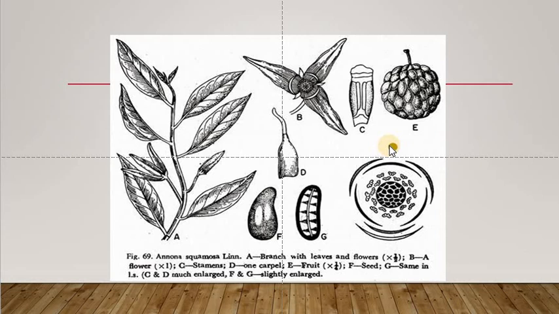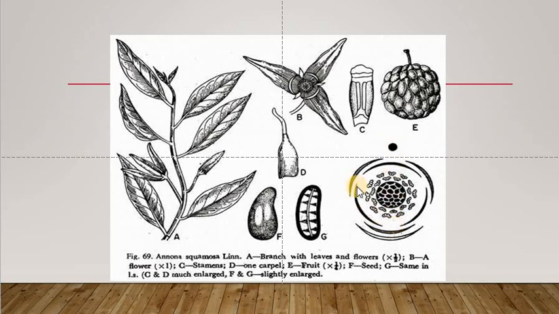This is a representation of a flower, and this black circular spot represents the axis of the flower, and this represents the bract, the lowermost single region. Each and every floral diagram is drawn between the axis and a bract.